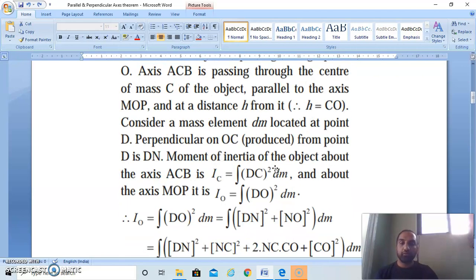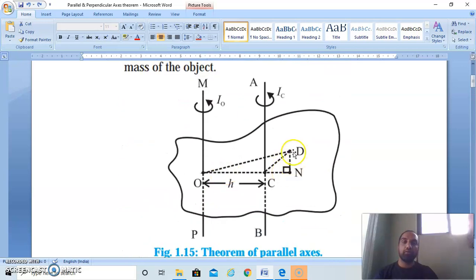First we find the moment of inertia of the small element about this axis. The mass of this small element is dm and the distance is CD, so its moment of inertia about this axis is dm into CD square.